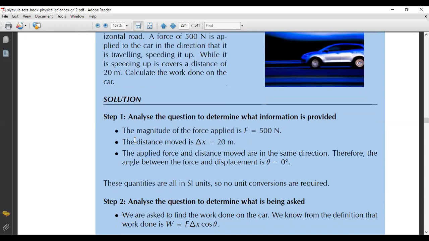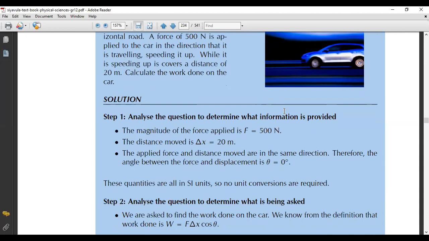Okay. So what that means is that sometimes they can give you this in kilometers. You will have to convert it to meters as the standard SI unit. Or if they give you this in kilonewtons, you'll also have to convert it to newtons in order to have the correct answers. Okay? So, step 2, now we analyze the question to determine what is being asked.